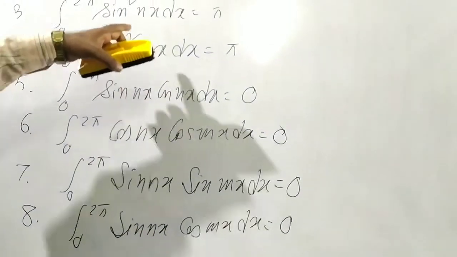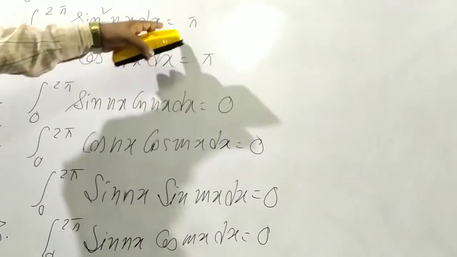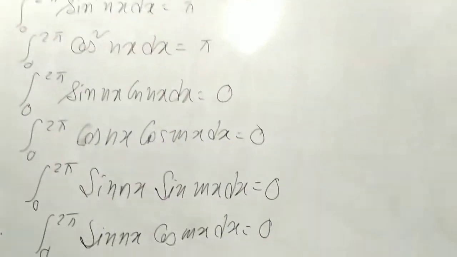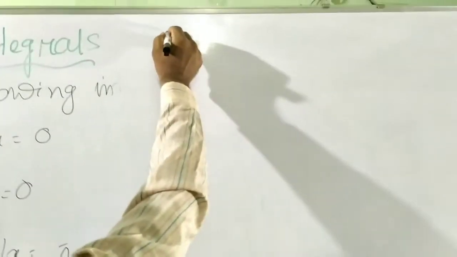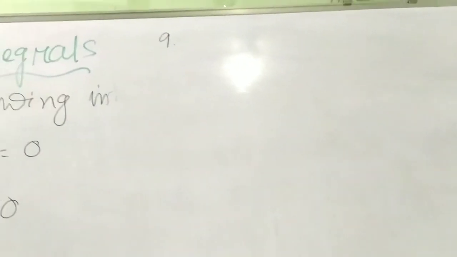So all of these are 0, only these two are pi. Next, number 9.